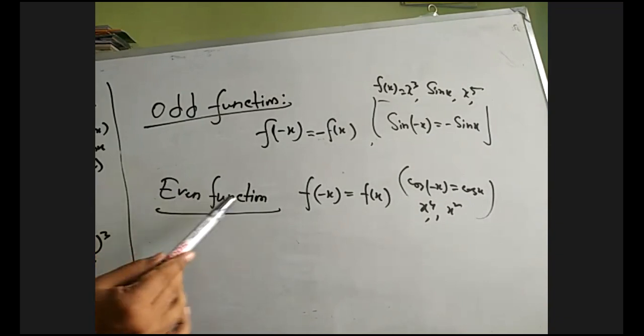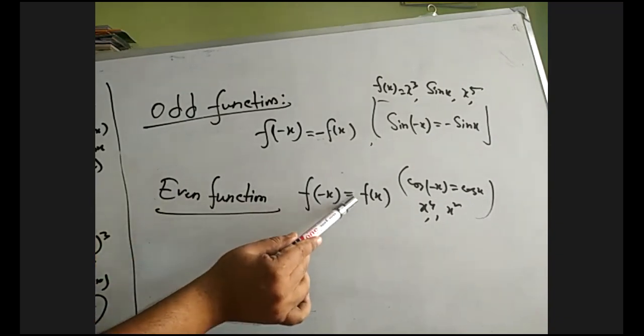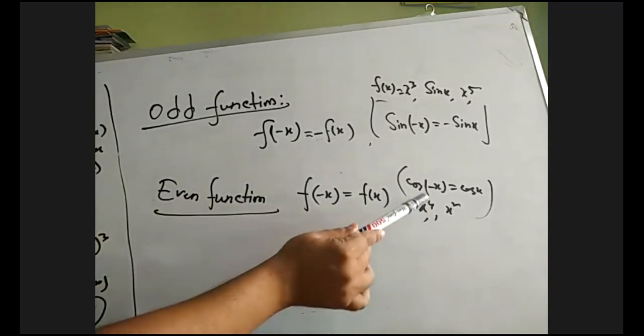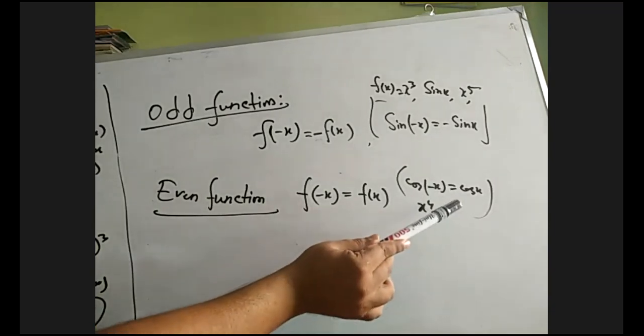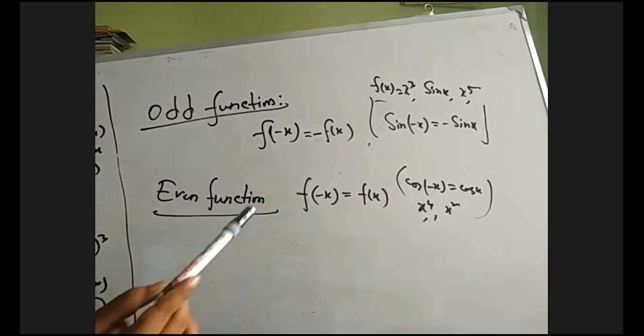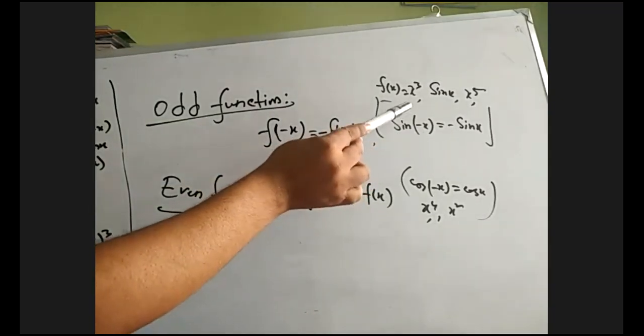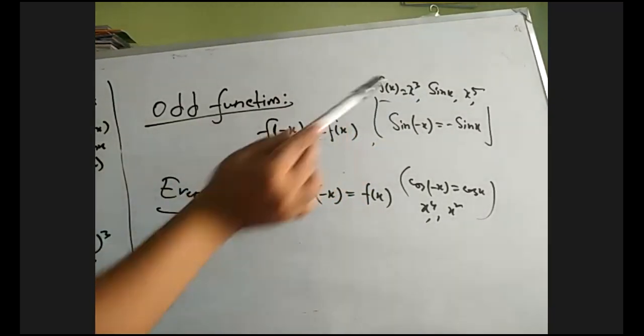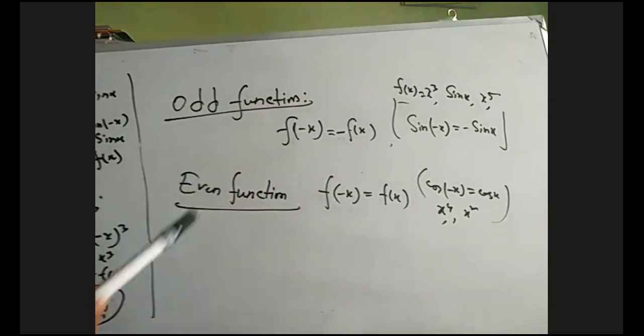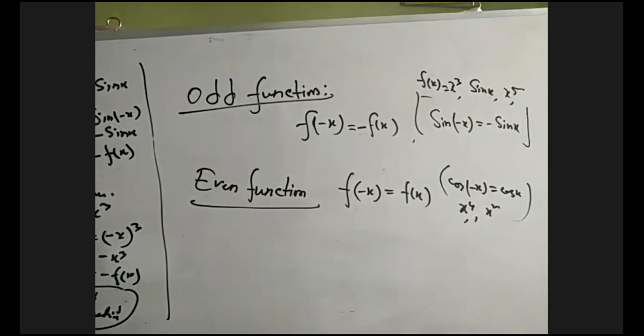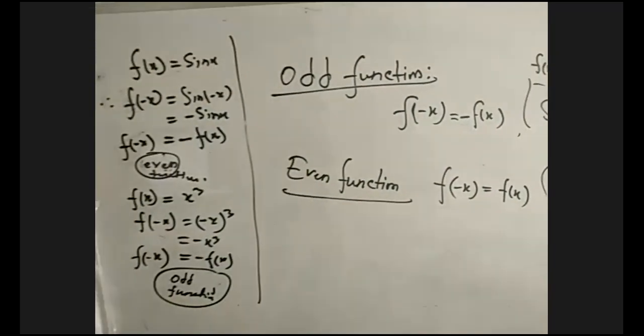For an even function, f of minus x equals f of x; cos x, x to the power 4 and x square are all even functions. Sin x, x to the power 5, x cube, etc. are odd functions.